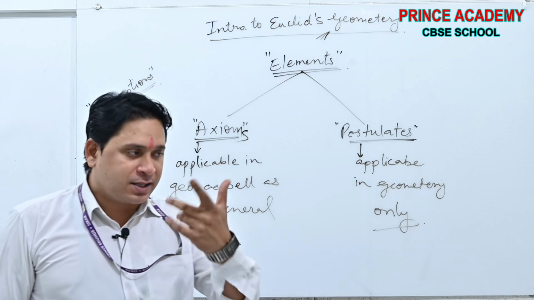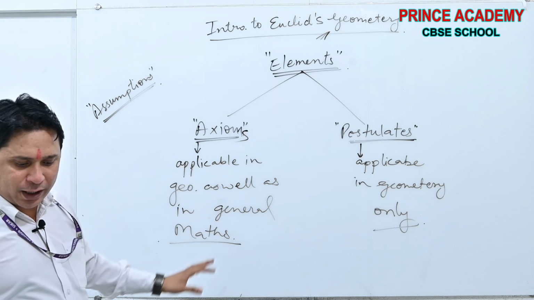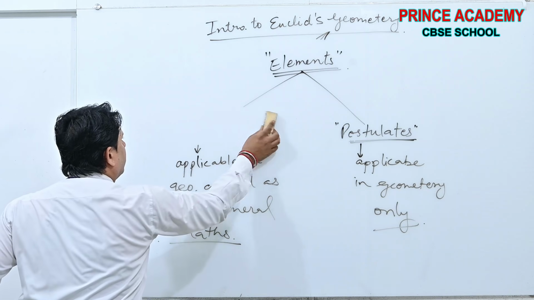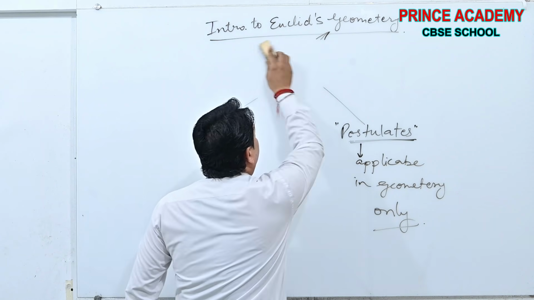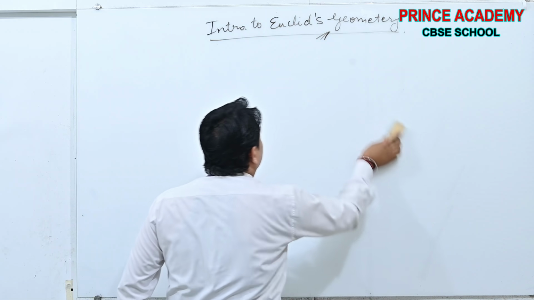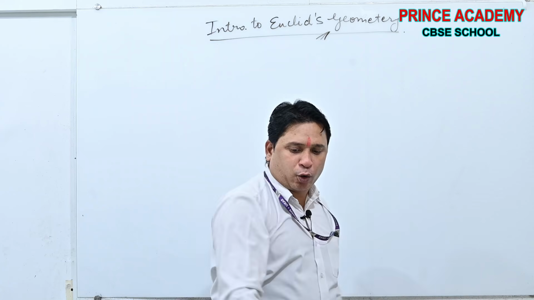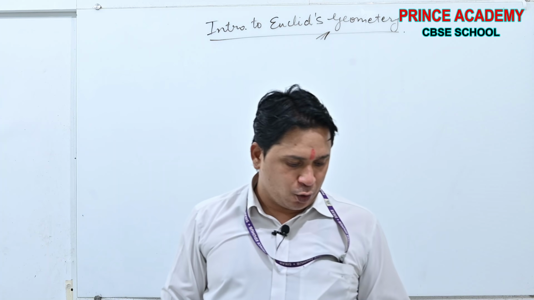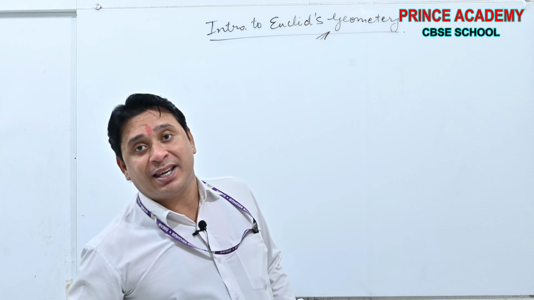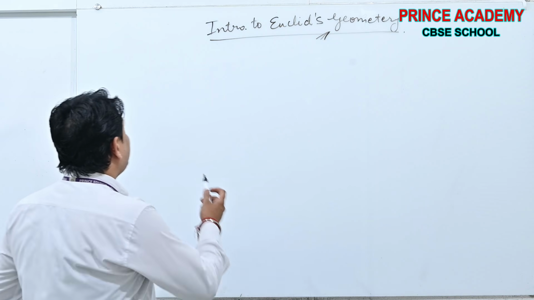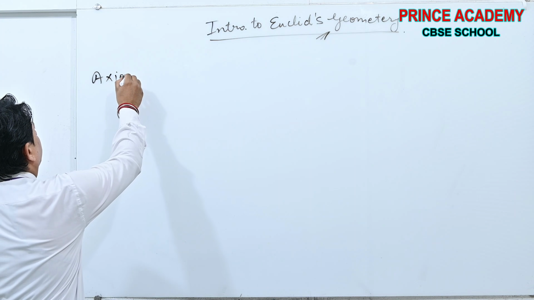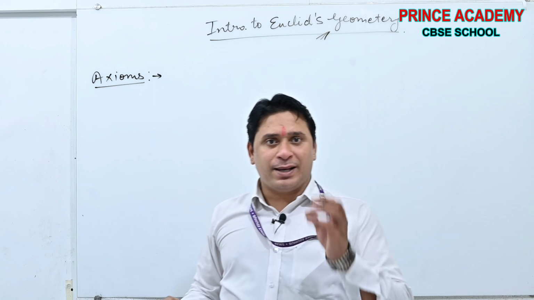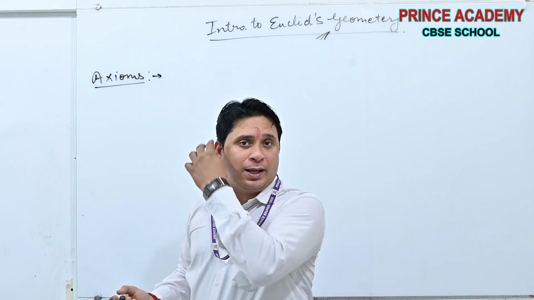Okay, done. See beta, if you want to take the screenshot, you can take the screenshot. Now we will start the chapter concept. First we will discuss the axioms by Mr. Euclid, and then we will discuss the postulates given by Mr. Euclid. See beta, these all are his observations. If we discuss the axioms, a lot of axioms were there, but in your syllabus only 7 are discussed, so we will discuss only 7 axioms.